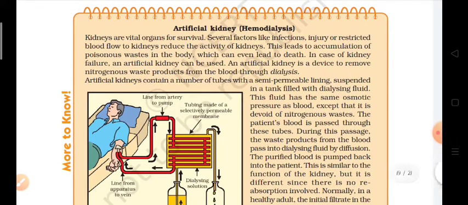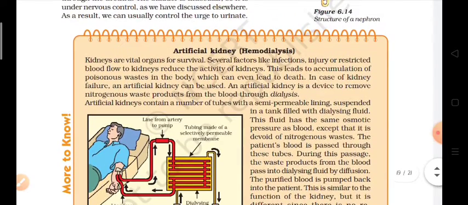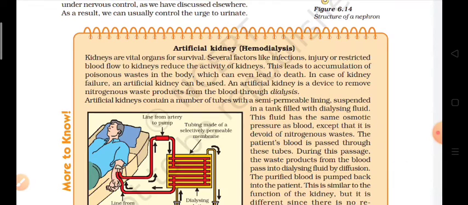These are the remaining topics related to this chapter. Then we will also discuss some important questions given in our chapter as exercises and some questions related to the particular topics. So let us start with the artificial kidney or hemodialysis.